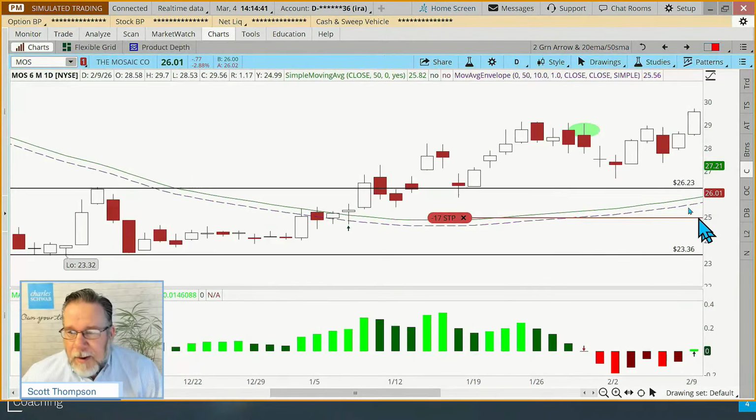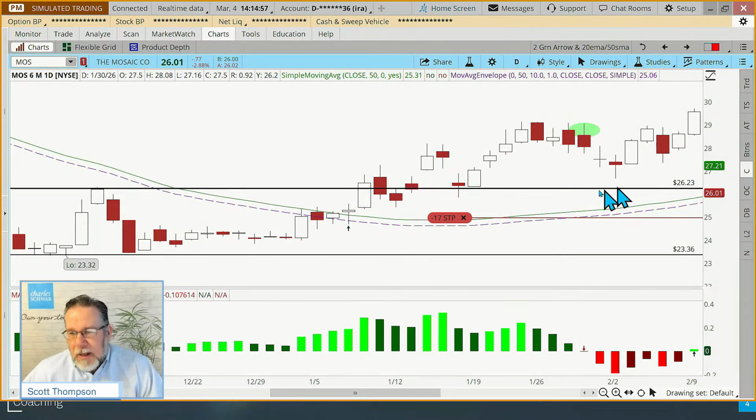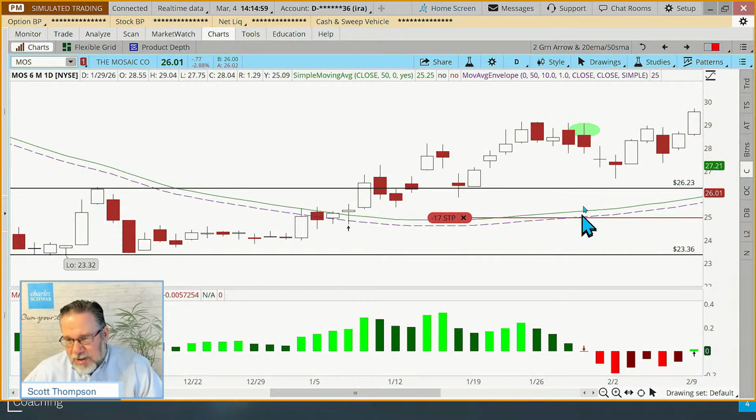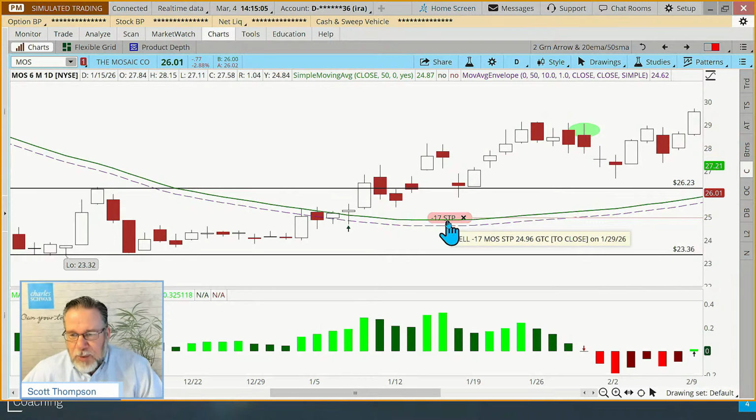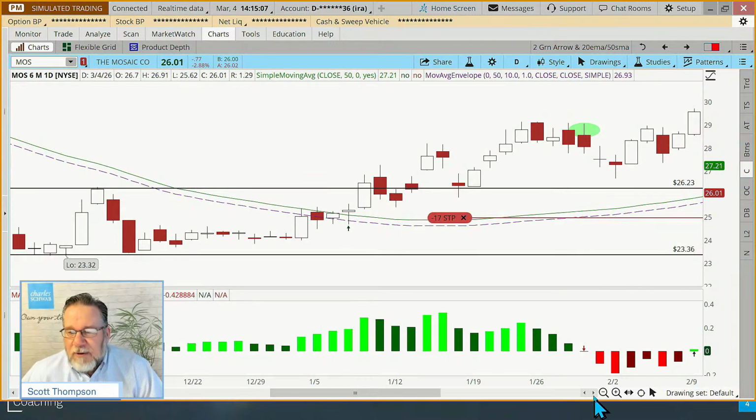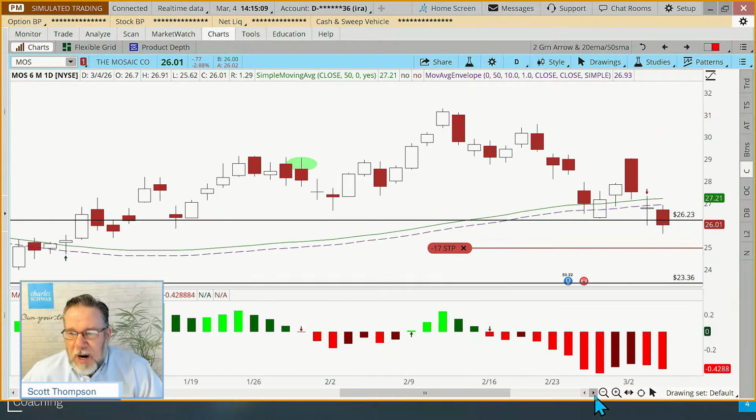And we could have put the stop 1% below the moving average, which on that particular day, let me shrink this over here, looks like it was about 25.56. If you just look right up there, that number is the moving average value on that day. So 25.56 would have been our stop. Our initial stop looks like it was closer, on this green day when we bought it, it was down there, and our current stop is at 24.96.